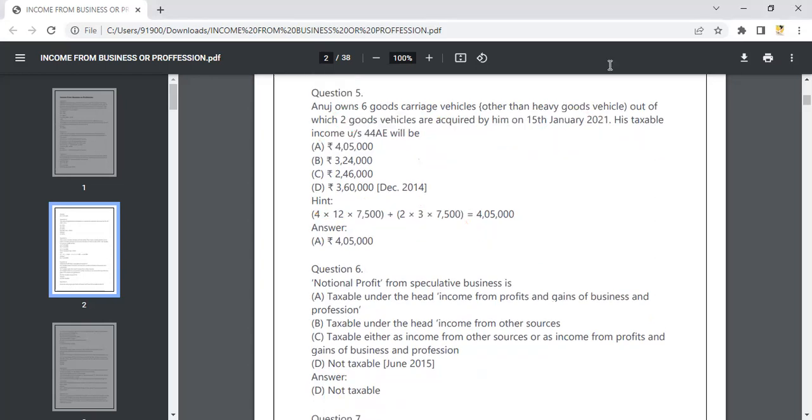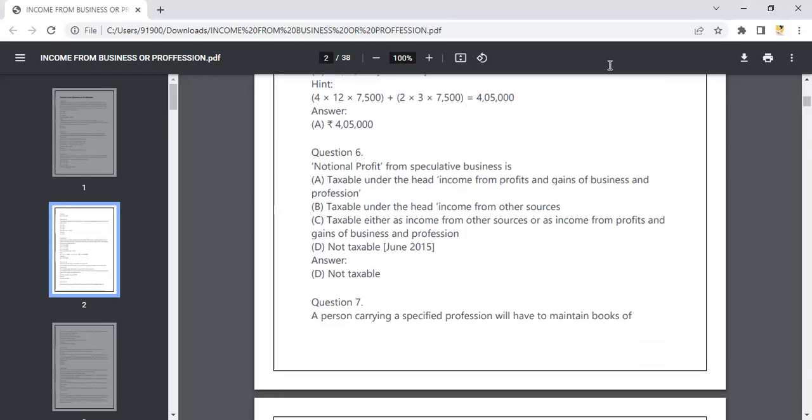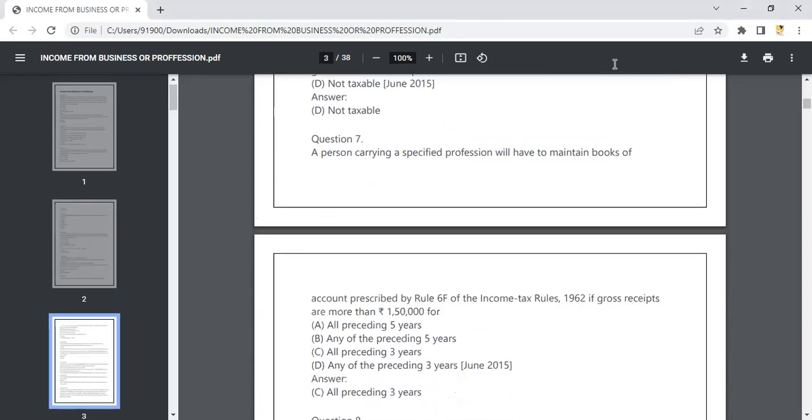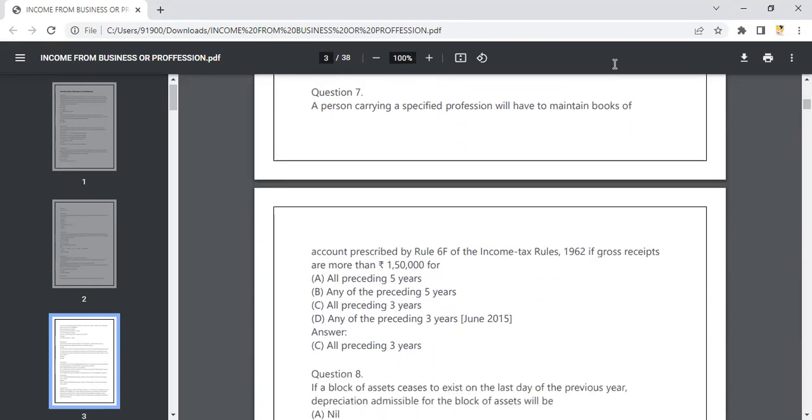And coming on to the next question, the notional profit. This notional profit concept also I have explained to you people. Notional profit, again, if it is from speculative business, it is not taxable. Okay. So it is not taxable over here. And then we'll go with the 7th question. A person carrying on some profession has to maintain the books. Again, preceding 3 years, I explained to you right now, that preceding 3 years based on the accounting year, he has to maintain the books here.